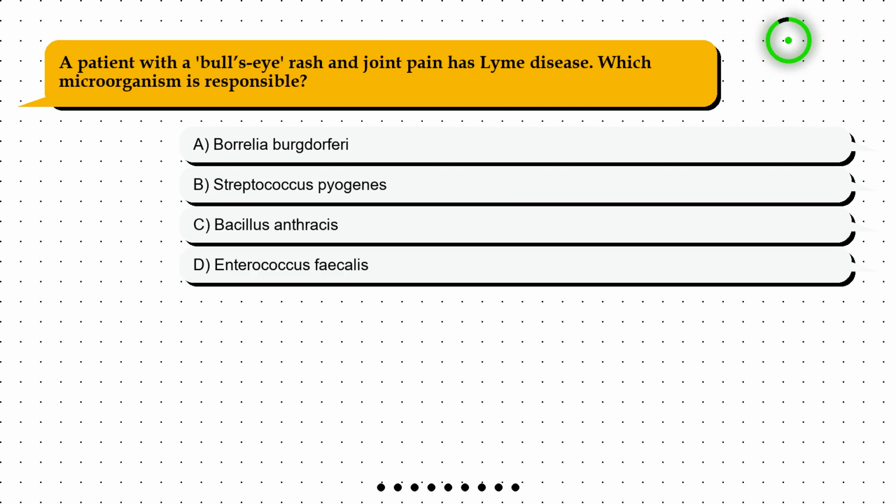Question 6. A patient with a bullseye rash and joint pain has Lyme disease. Which microorganism is responsible? Option A. Borrelia burgdorferi. Option B. Streptococcus pyogenes. Option C. Bacillus anthracis. Option D. Enterococcus faecalis.